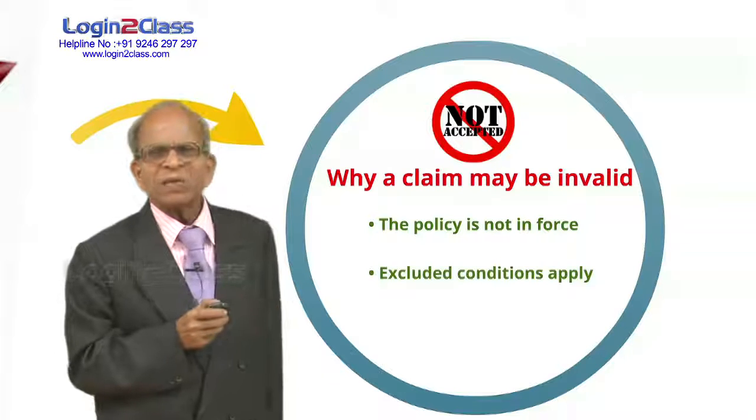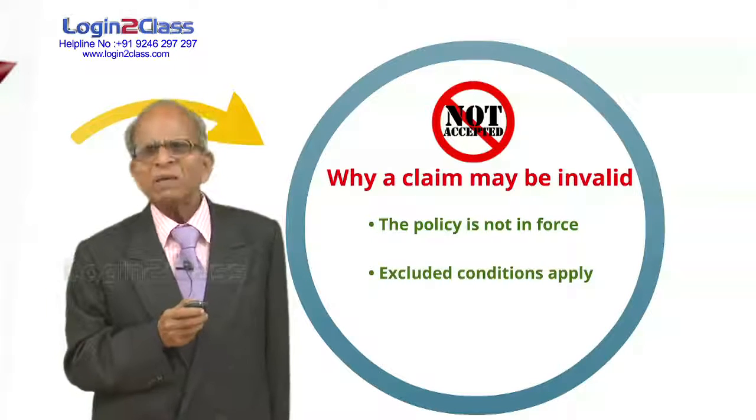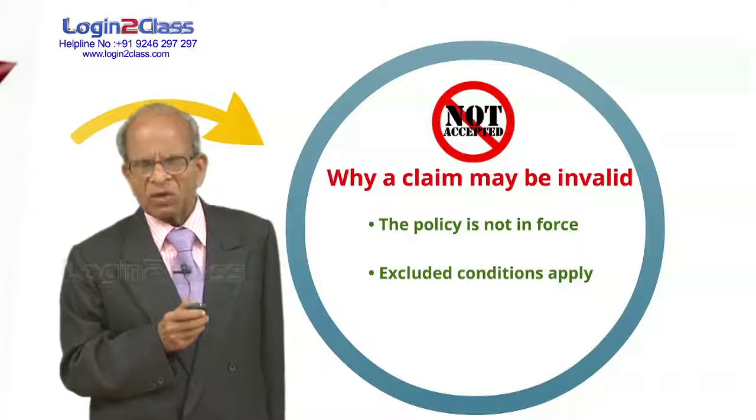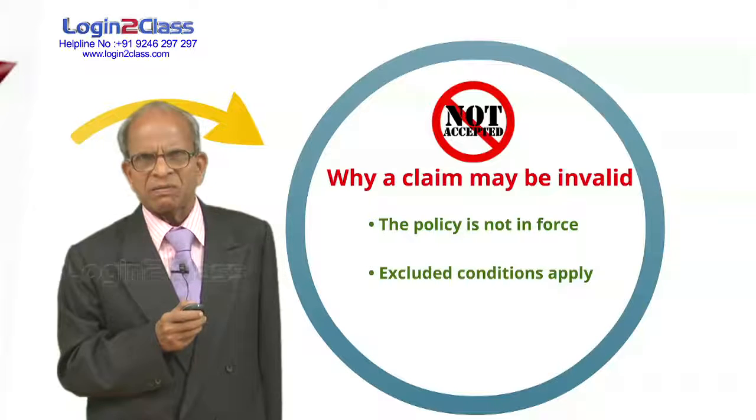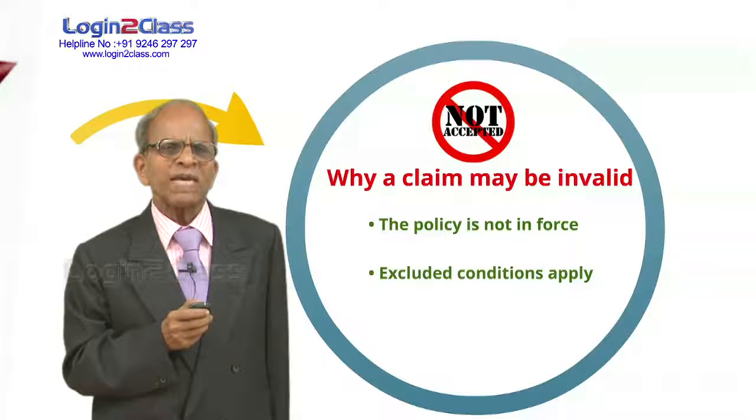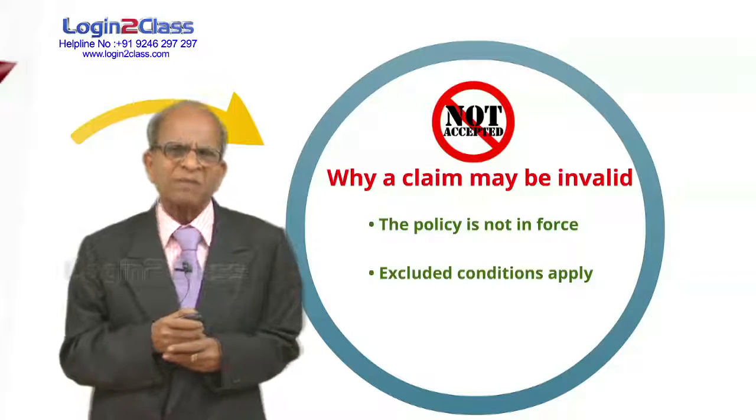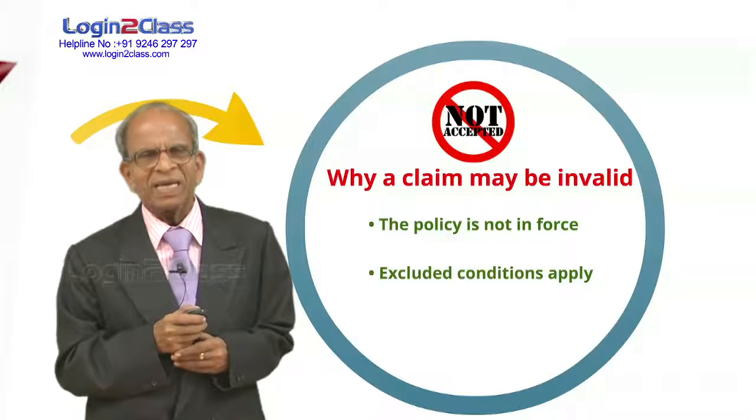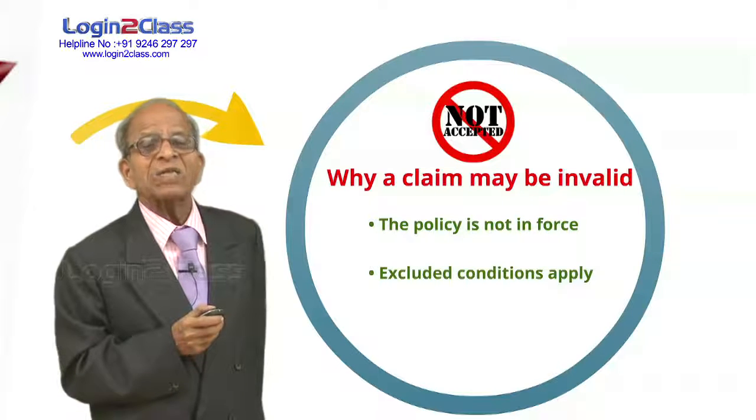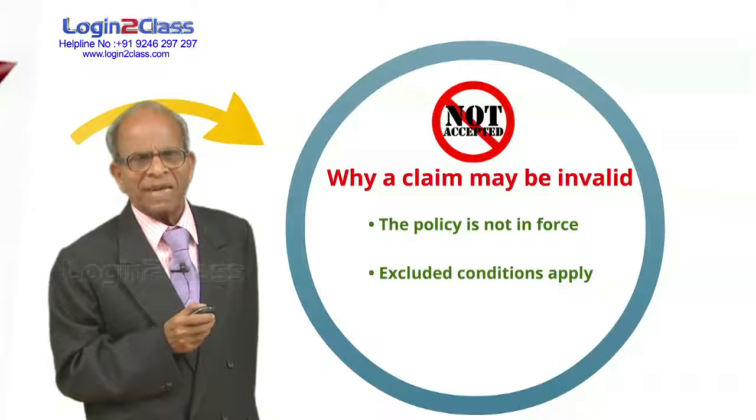Number 2, excluded conditions apply. When issuing the policy, there is a clause in the policy document, the suicide clause. If the customer commits suicide during the first year of the policy, the claim amount will not be paid. So if he has committed suicide, done something which is excluded, we cannot pay the claim.